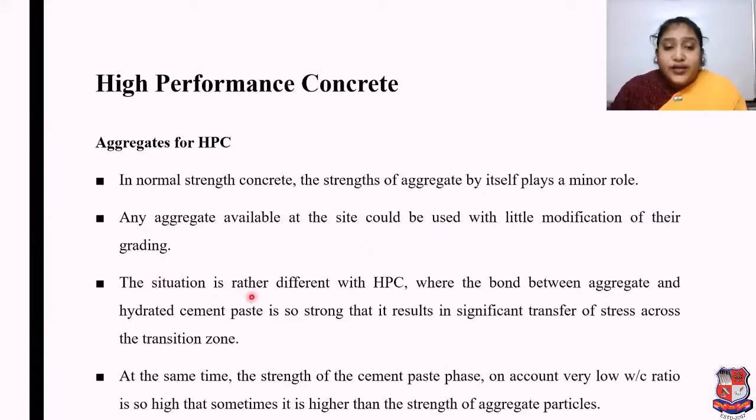The situation is rather different with high performance concrete, where the bond between aggregate and hydrated cement paste is so strong that it results in significant transfer of stress across the transition zone. At the same time, the strength of the cement paste phase, on account of the very low water cement ratio, is so high that sometimes it is higher than the strength of the aggregate particles used in it.